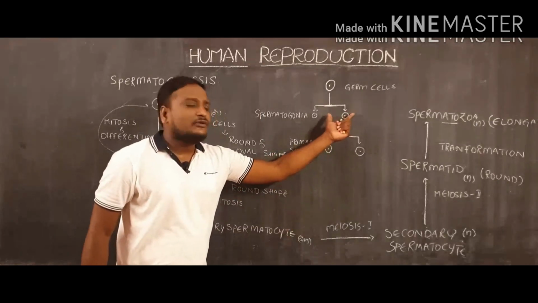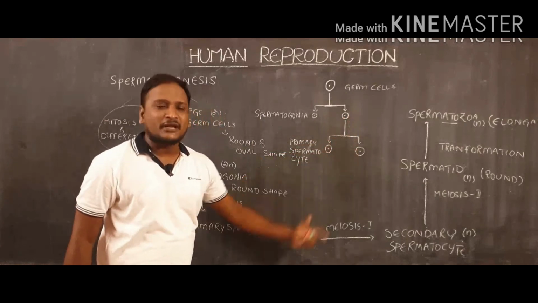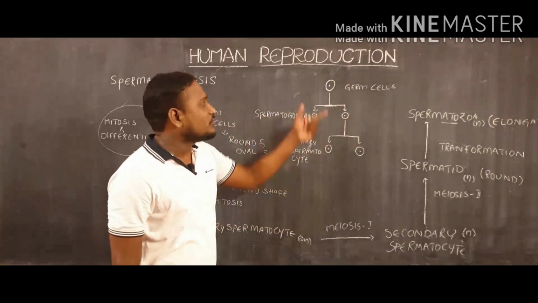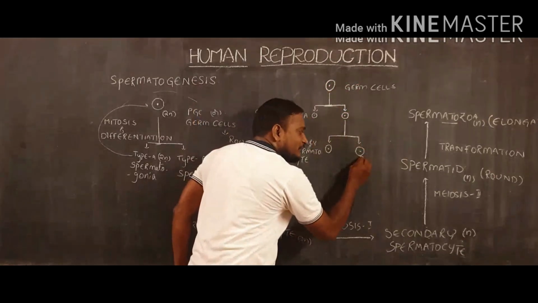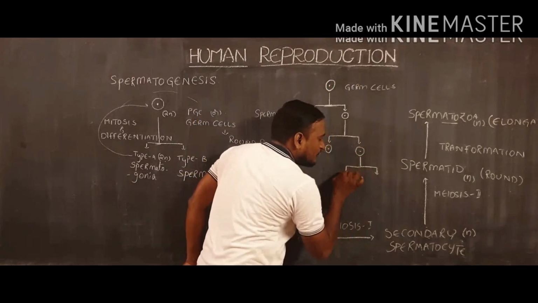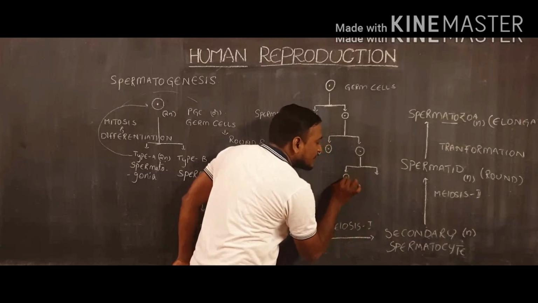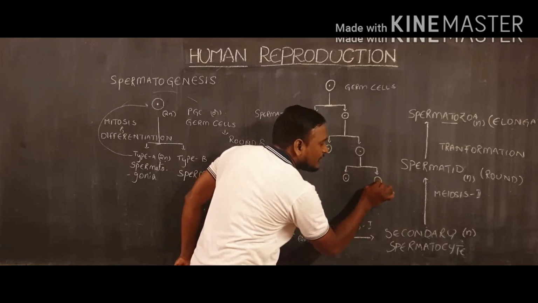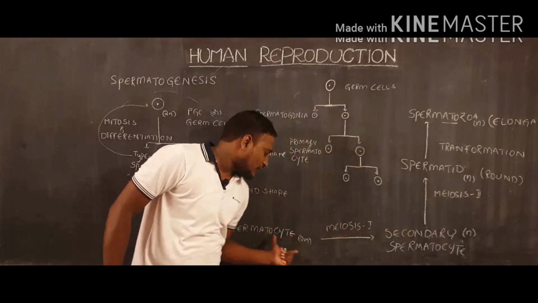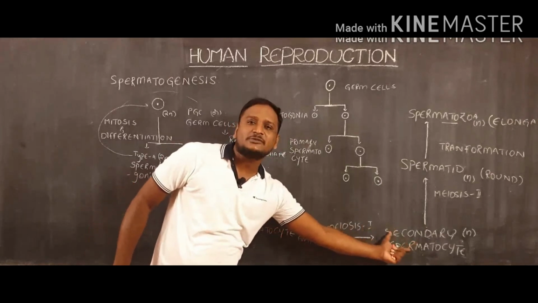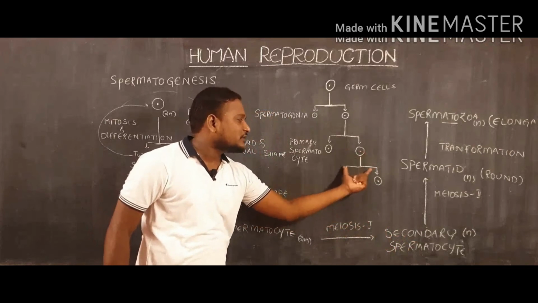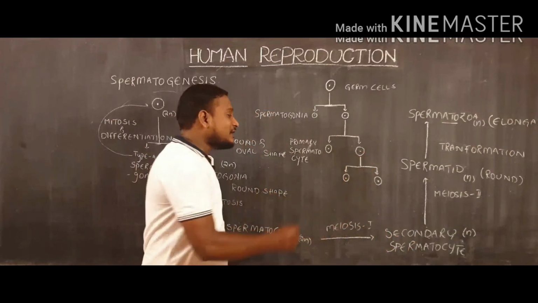So, from one spermatogonial cell, they are producing two primary spermatocytes. And observe that these three are exhibiting diploid nature. There is no change in genetic material. And here, one primary spermatocyte produces two secondary spermatocytes, which are haploid in nature, by the help of meiosis 1 division. Primary spermatocyte is changing into secondary spermatocyte by the help of meiosis 1 division.